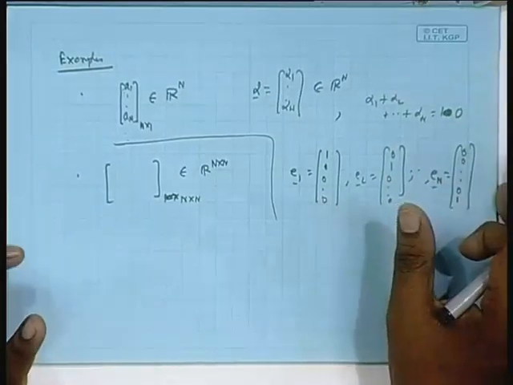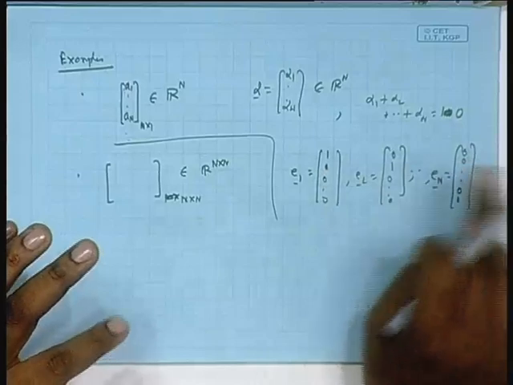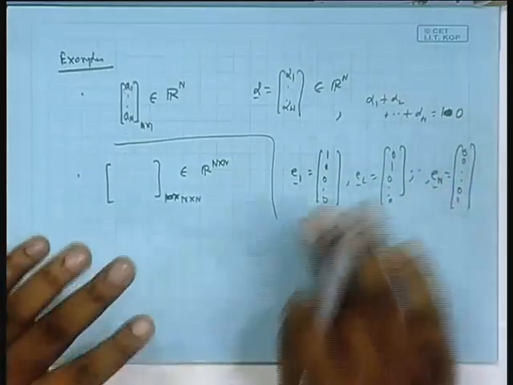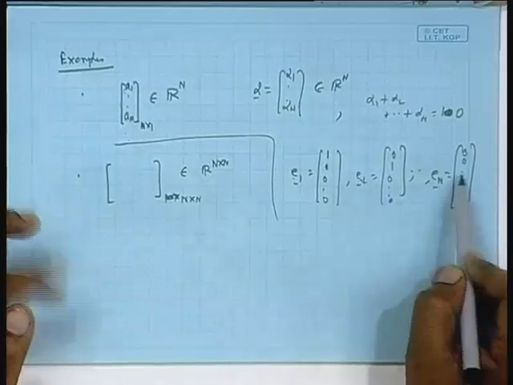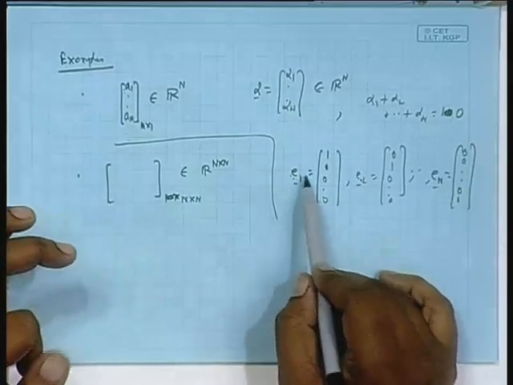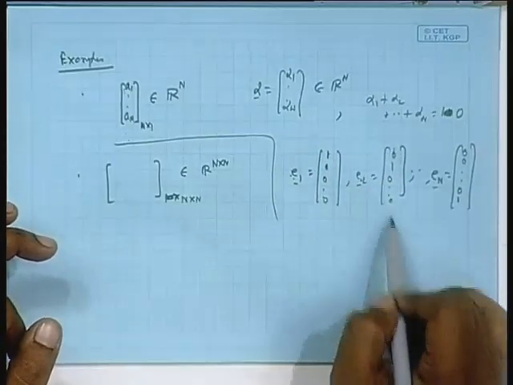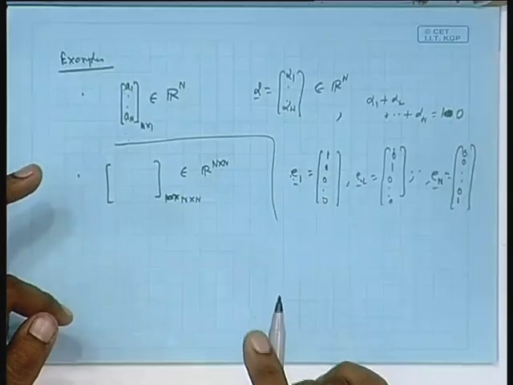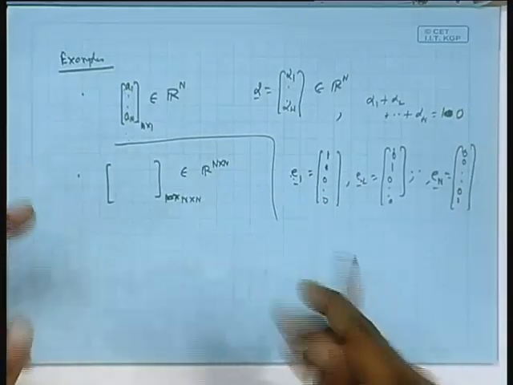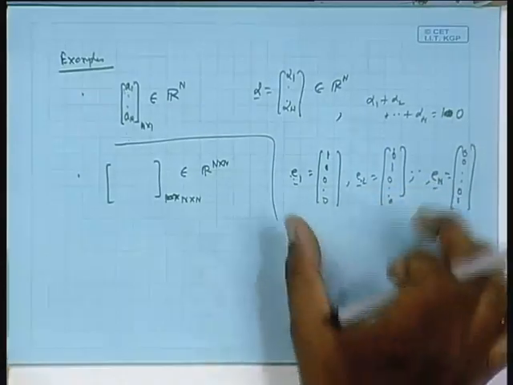Even if you combine the rest by some linear combination coefficients, you cannot produce a one out of the zeros. If you have to do it purely mathematically, multiply this by C1, multiply this by C2 and so on, and add. What will you get? C1 times E1 means only C1 here, zeros elsewhere. C2 times E2 means 0, C2, all zeros, and so on. So you get a vector whose elements are C1, then C2, then C3, dot dot dot Cn. Equate that to 0 means C1 equals 0, C2 equals 0, Cn equals 0. So they are linearly independent.